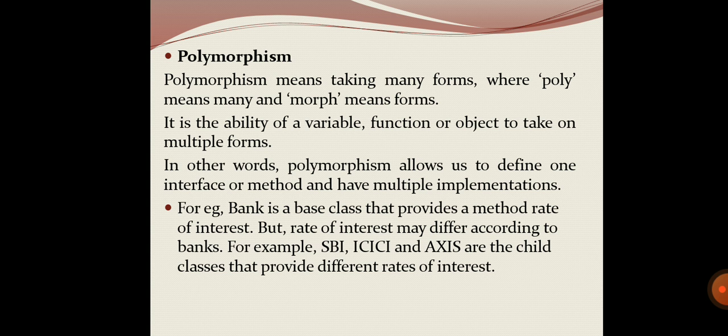It is a variable, a function or an object that can take multiple forms. That is what is called polymorphism. In the coming videos we will see the different types of polymorphism, that is runtime polymorphism and compile time polymorphism.